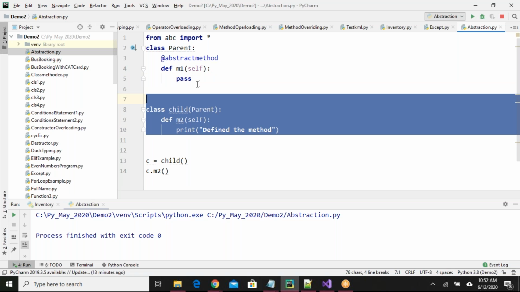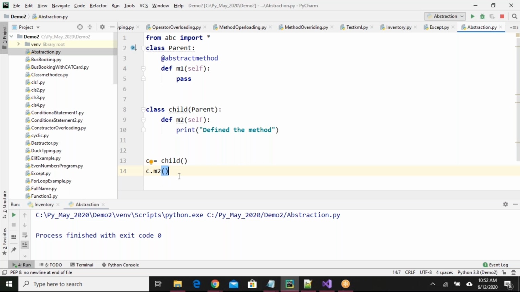Then there is no difference. Abstract class, abstract method instantiation is not possible.